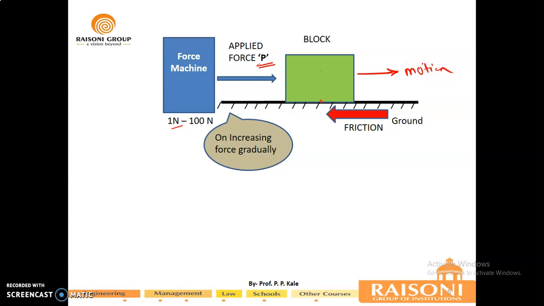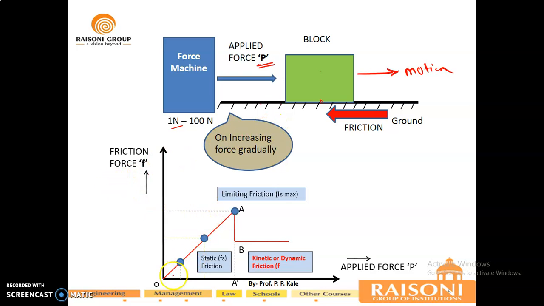So if we plot this entire system using a graph, then we will get this graph. This is your starting point where your force is 0 and displacement is 0. This will define your applied force, and this will define your opposite force, that is the frictional force. So when you apply 0 force, you will get 0 friction. Now as you increase your applied force, you will get an equal and opposite amount of return force due to the irregularity of surfaces here. So that will be called the frictional force.